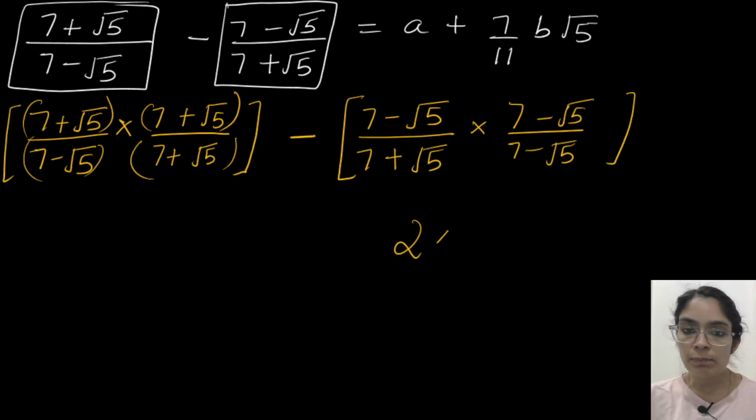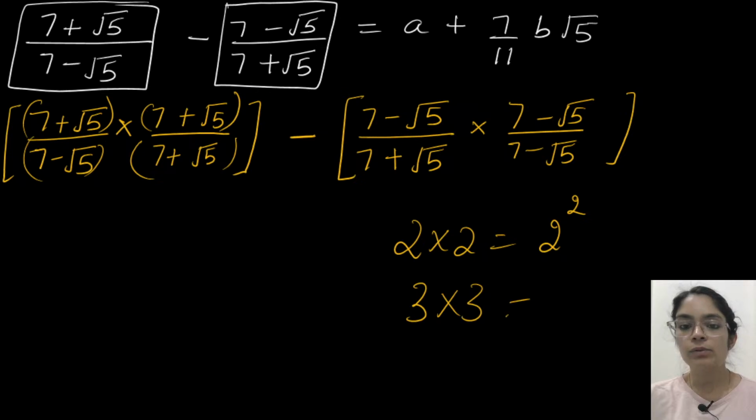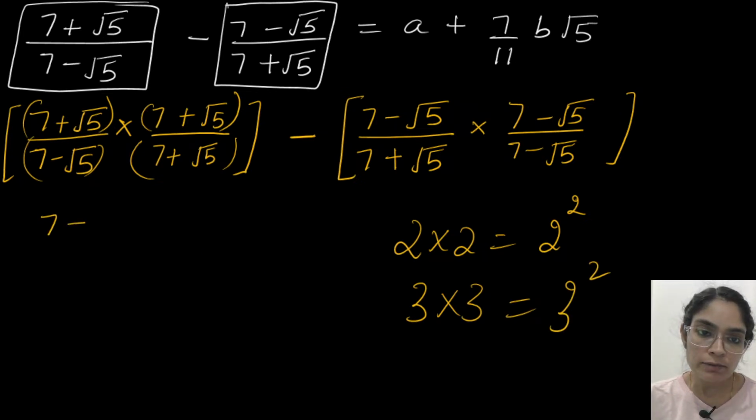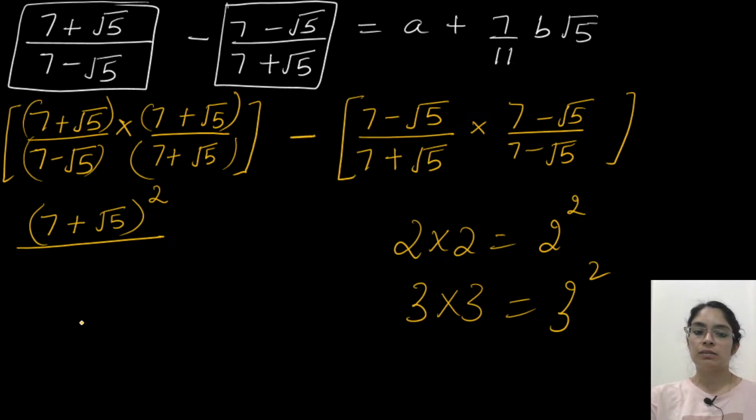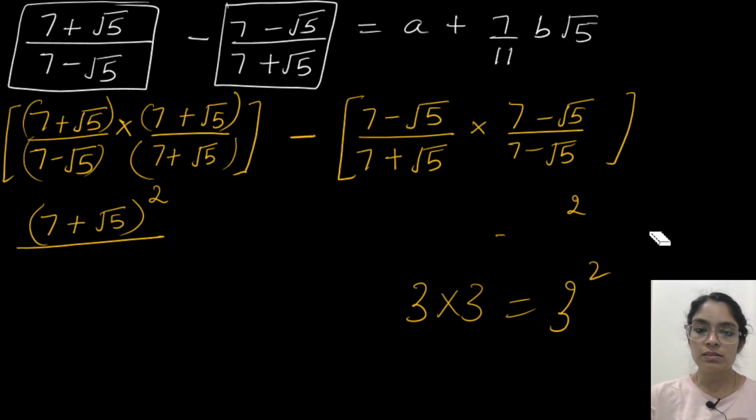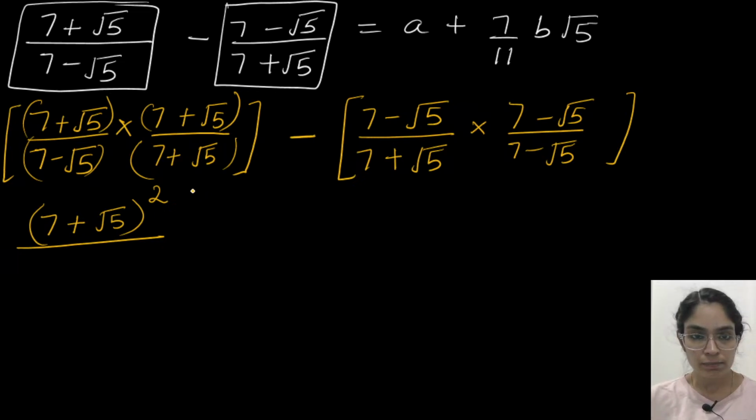Yes, same term: if I multiply 2 into 2, I can also write it as 2 square. If I multiply 3 into 3, we can write it as 3 square. Same way, when I multiply the same term, 7 plus root 5 into 7 plus root 5, I can write its whole square, and the denominator is fixed. Denominator is always fixed. We have to use the identity a square minus b square. A plus b, a minus b form is already there. Both identities we have to use, numerator as well as denominator.